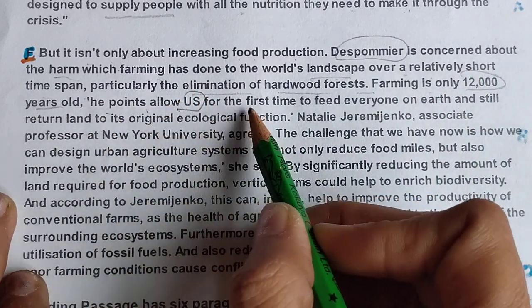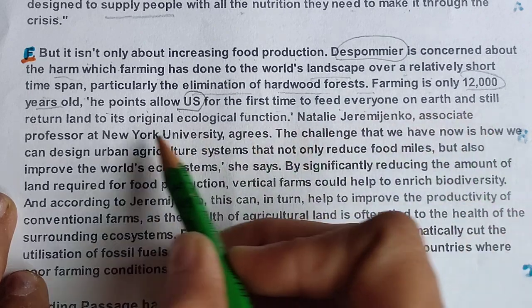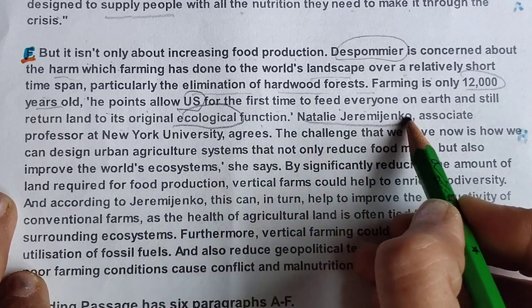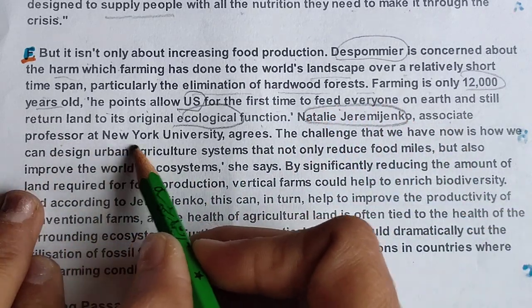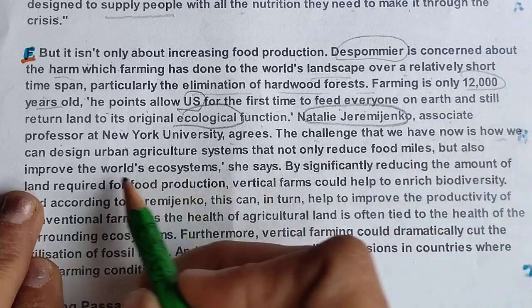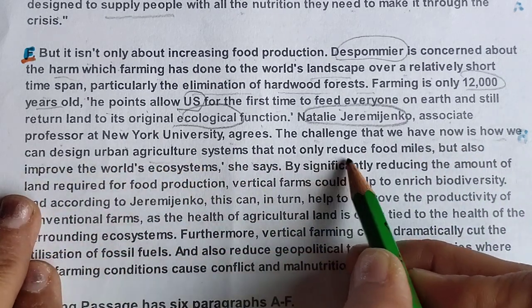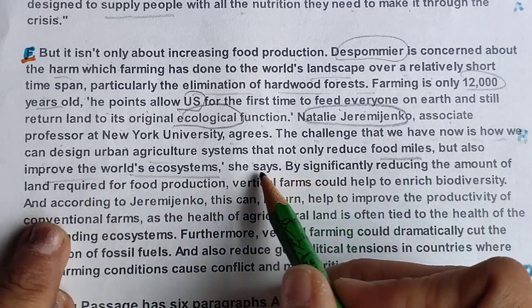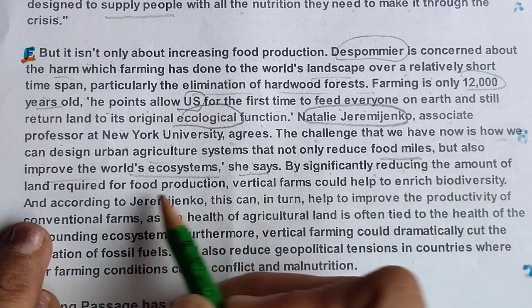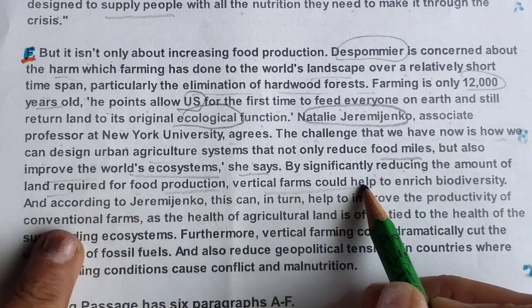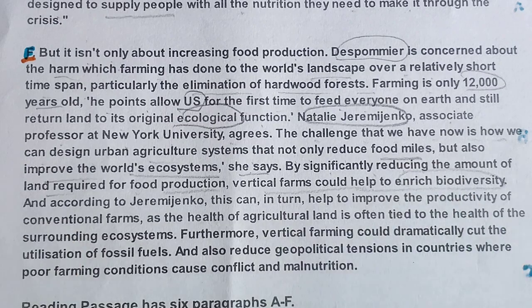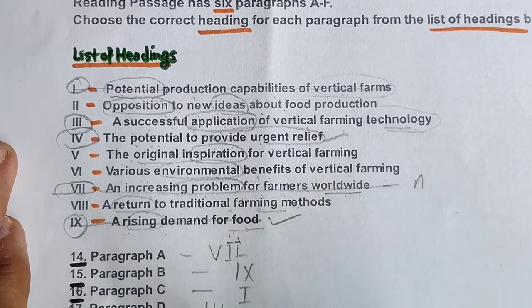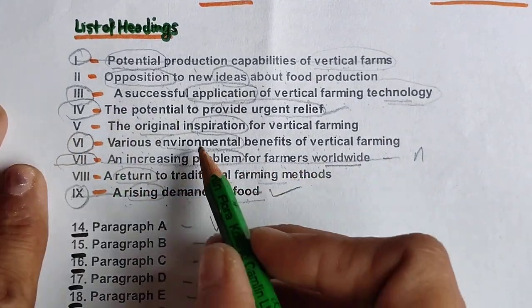he points out it allows us for the first time to feed everyone on earth and still return to ecological... The word ecological is also here. So another person, associate professor at New York University, agrees: the challenge that we have now is that we can design agriculture systems that not only reduce food miles but improve the world's ecosystem. She says by significantly reducing the amount of land required for food production, vertical farms could help to enrich. So this paragraph will go with environmental benefits of vertical farming. So the last one is number 6.